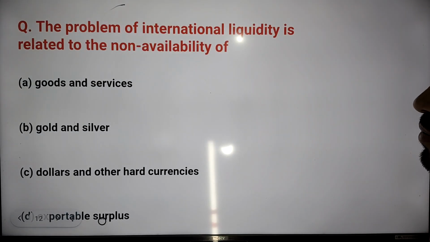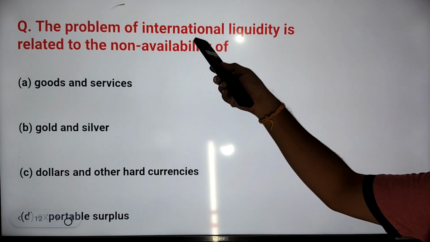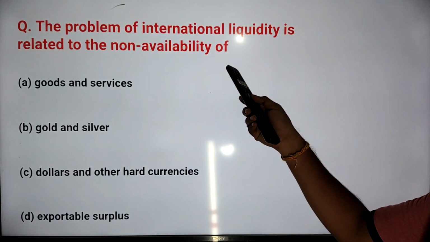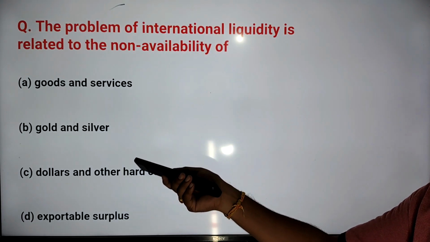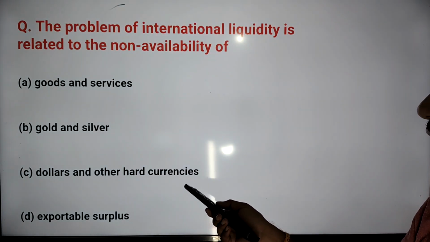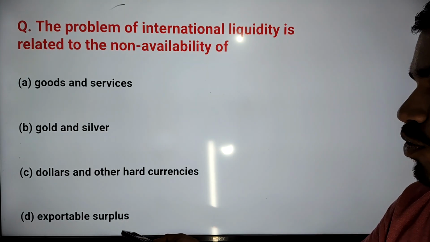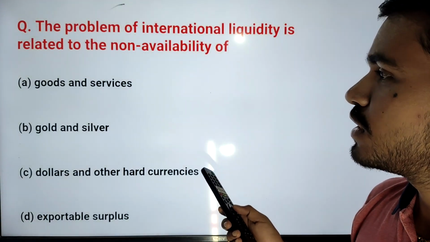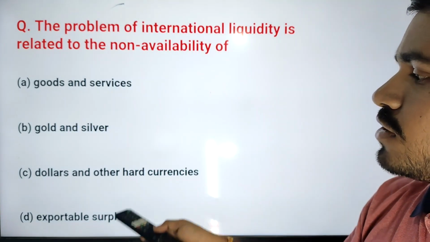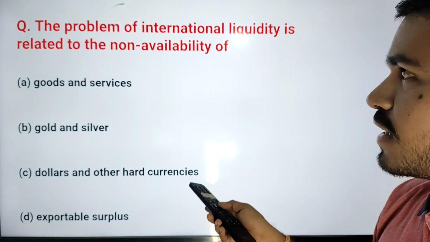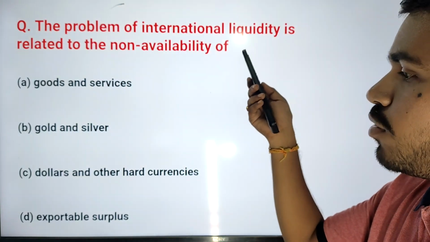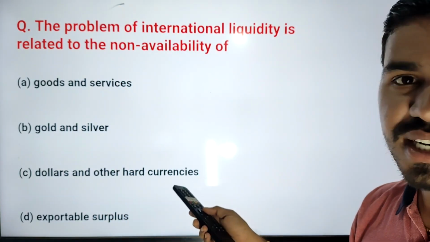Next question. The problem of international liquidity is related to the non-availability of goods and services, gold and silver, dollars and other hard currencies, and exportable surplus. Actually this is an Indian economy question. So the answer to this one is dollars and other hard currencies. So the problem of international liquidity is related to the non-availability of dollars and other hard currencies.